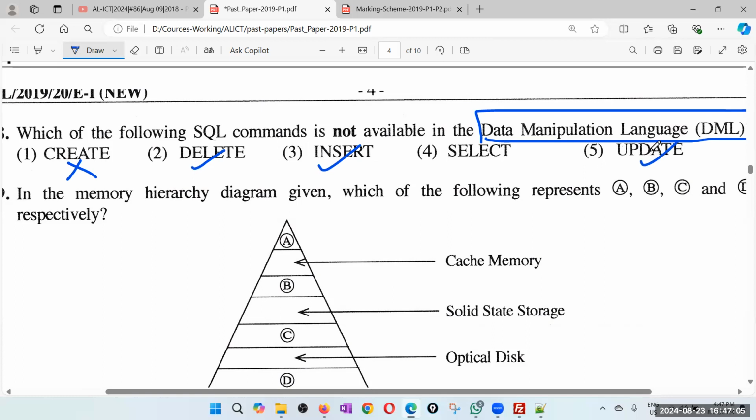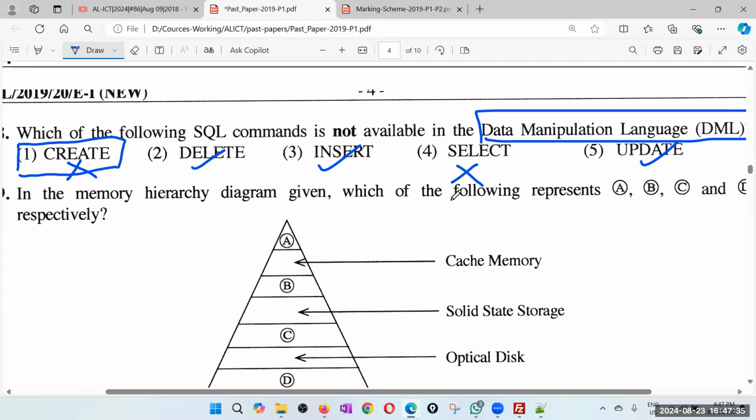Update is DML. Actually, select is not DML really, but some people consider select as a DML. So therefore, actually, I have two wrong answers, but out of these, create is definitely DDL. Some people take this as DML. So therefore, I'll go for one, but again, this is not a very good answer.